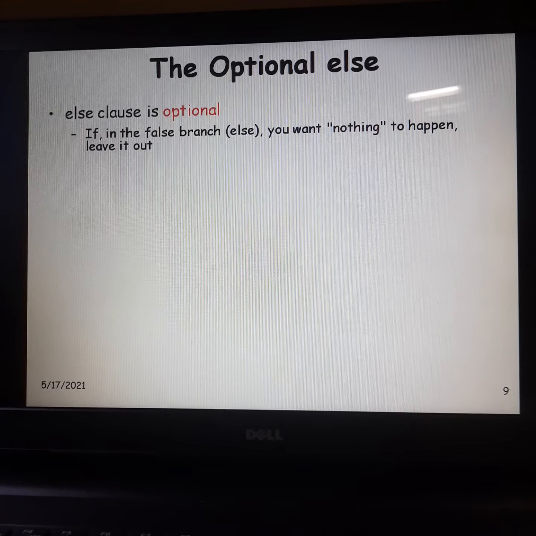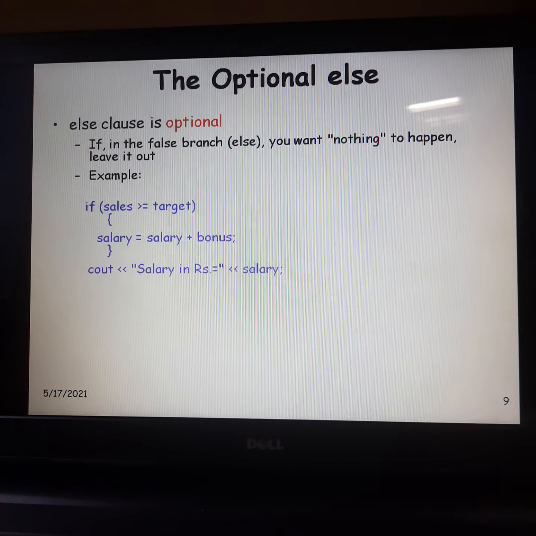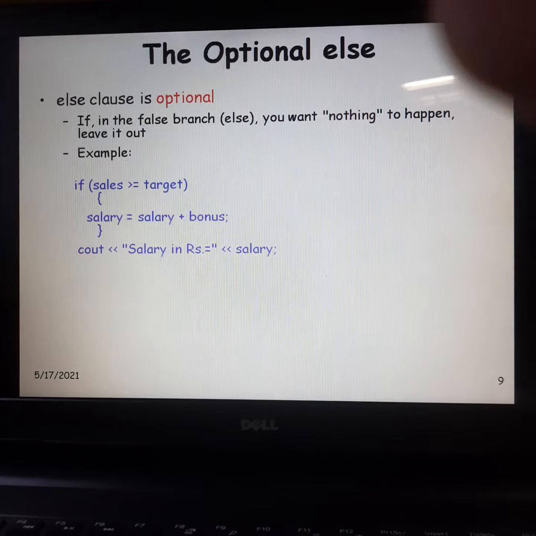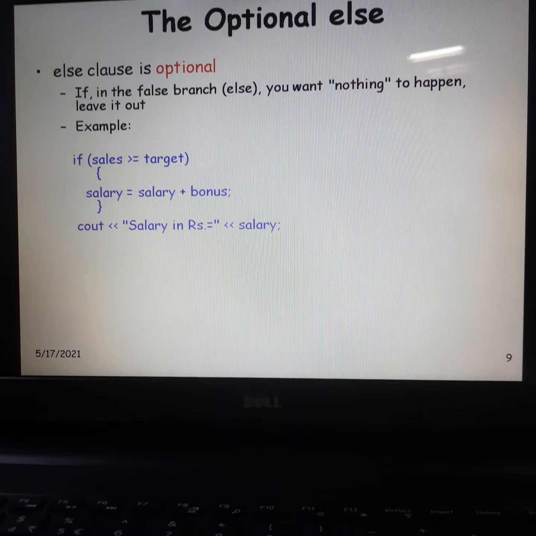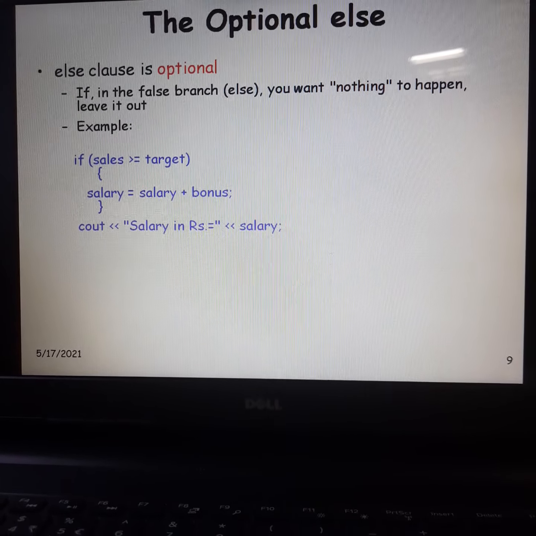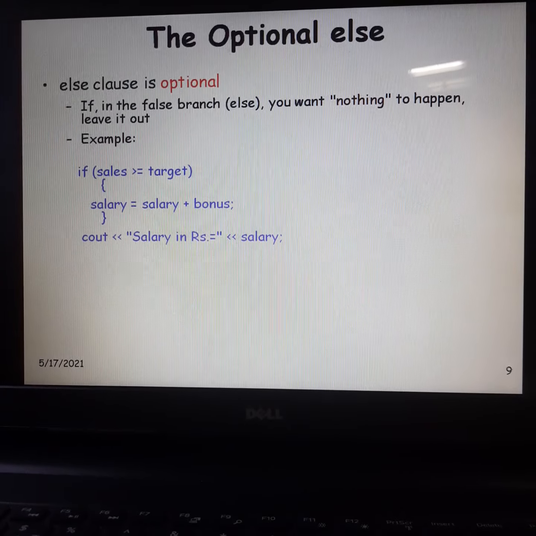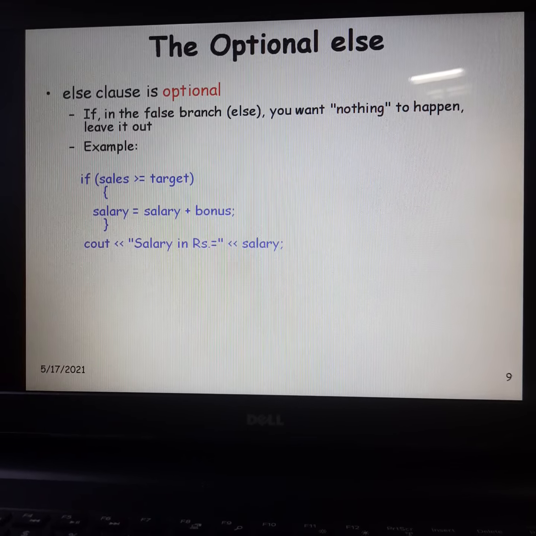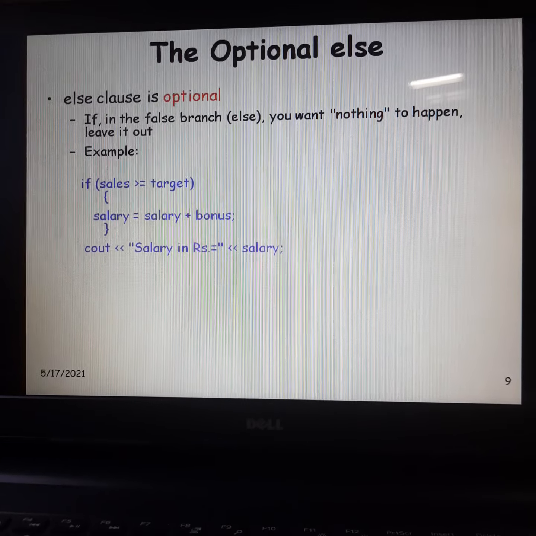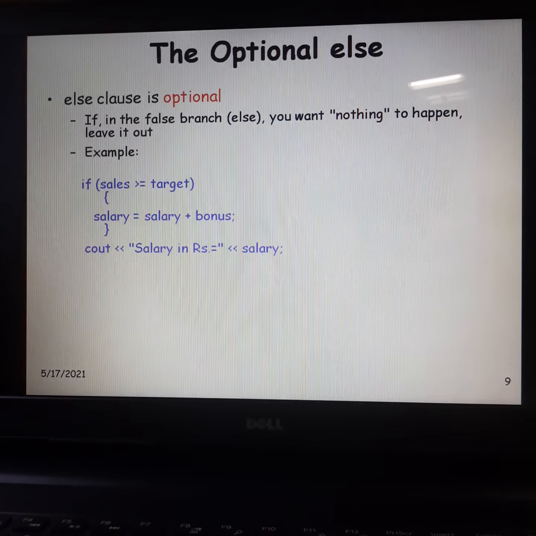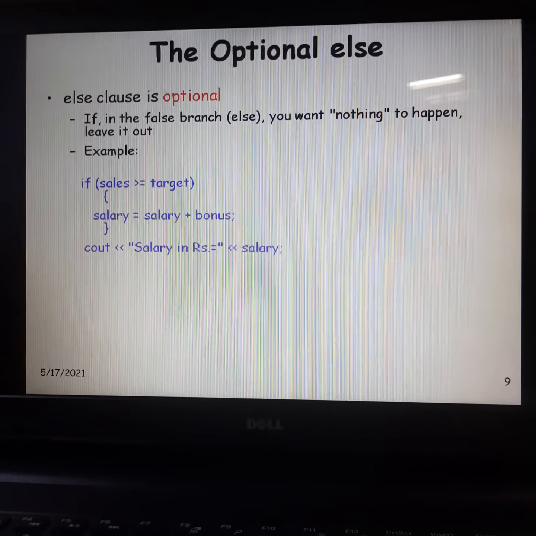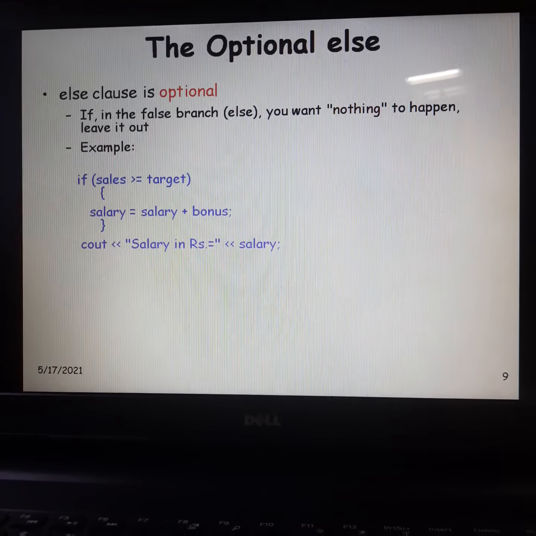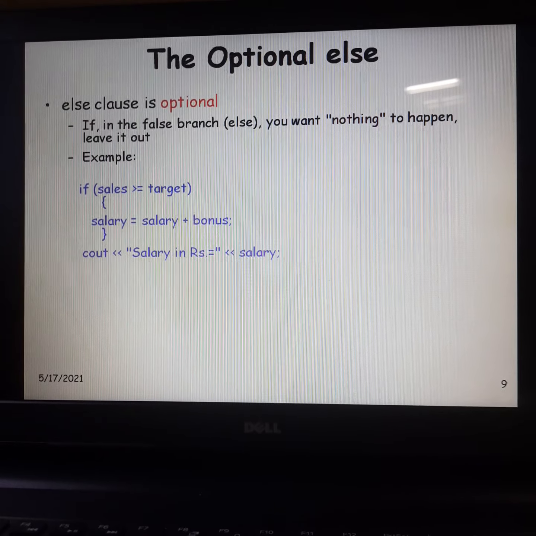Now here the else clause is optional. Suppose in some case I don't want to take any action if the given condition is false. Consider this example: if the sales of a particular product is greater than the target. Assume the marketing officer has the target of selling, say, 1000 commodities.